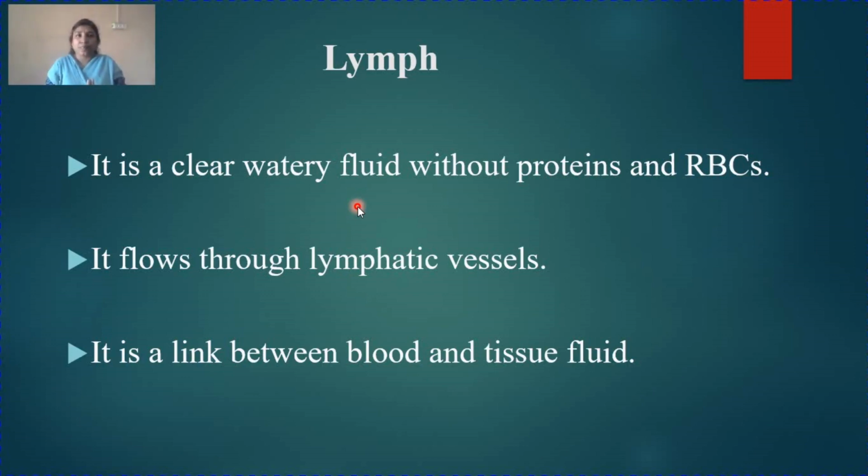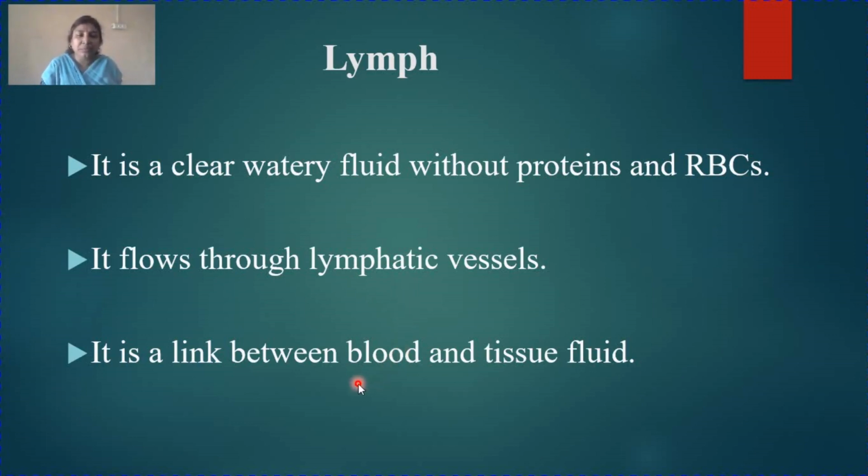Actually, what is lymph? The plasma and the WBCs that squeeze out of the capillaries form the lymph. They are actually the lymph, but they flow in the lymphatic system, whereas tissue fluid is free. They are outside any system, but lymph flows in the lymphatic system. So it is a clear watery fluid without proteins and RBCs. Where does it flow? It flows through lymphatic vessels. This lymphatic vessel we will study in the lymphatic system.